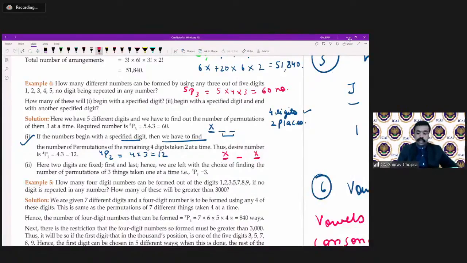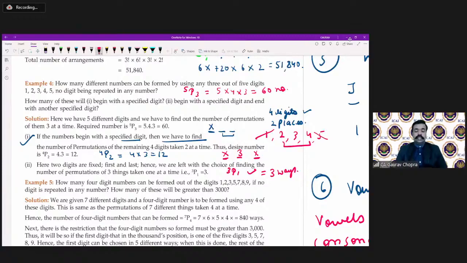Out of 1, 2, 3, 4 and 5, if 1 is already taken and 5 is already taken, then we are left with three digits, and these three digits have to be filled at only one place. So either 2 will come, or 3 will come, or 4 will come. So we are having three options here. So the correct answer is 3P1, that is three ways.